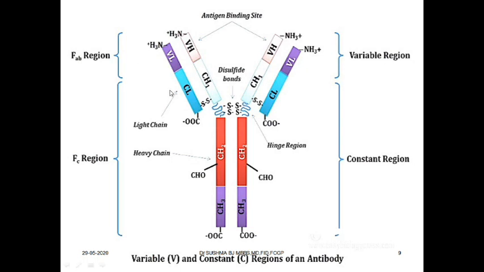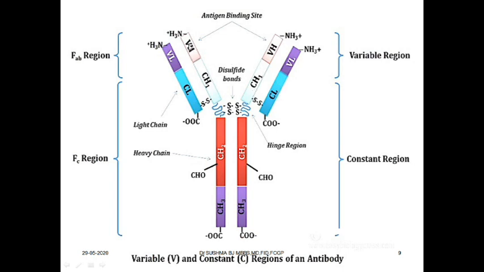Now there is something called constant region and variable region, which is represented as C and V. C stands for constant region and V stands for variable region. Now H represents heavy chain, that means they are present on the heavy chain. L represents they are present on the light chain.